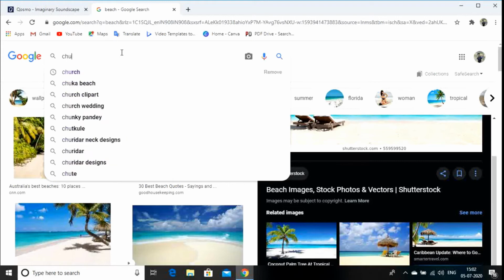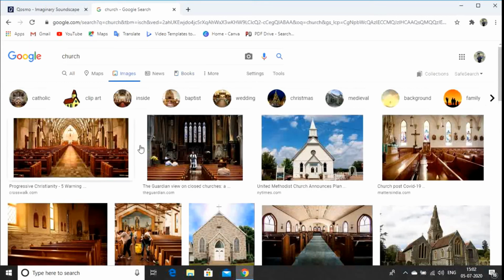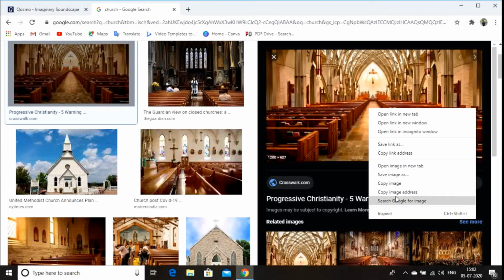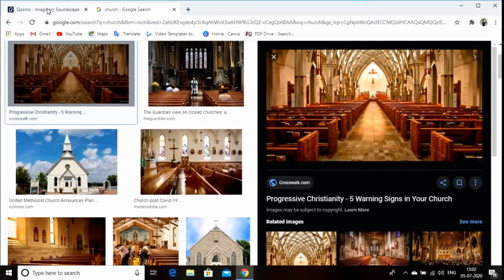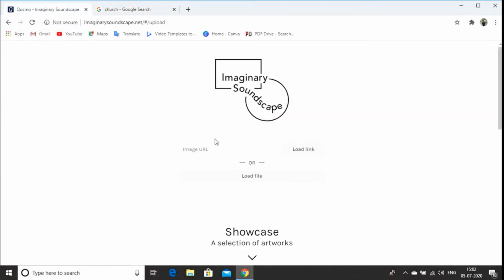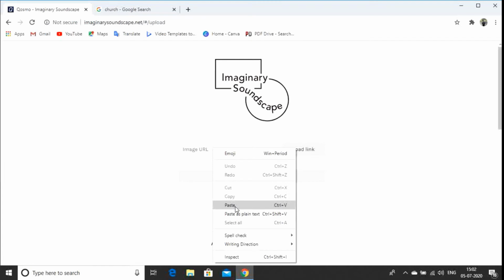Something that is church. Okay, we have a church, a cathedral maybe. Okay, this looks good. Okay, now I want to speak a word. Just enjoy the music or the sound.